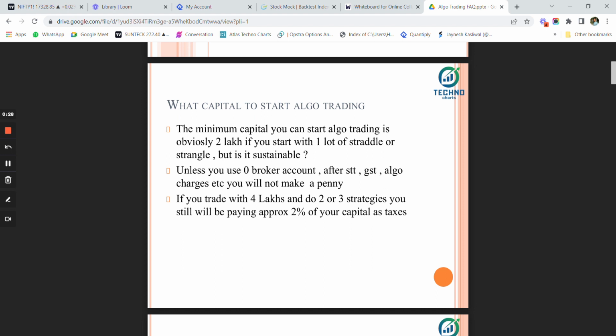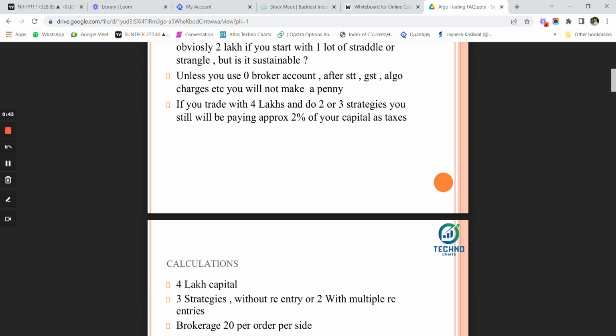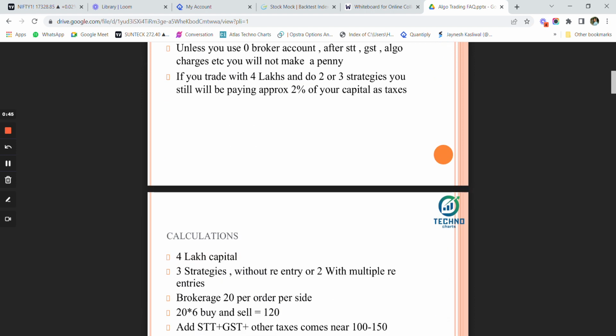You will still not be able to make any kind of money because all your profits will go into these charges. So if you trade with 4 lakh capital and do 2 or 3 strategies also, you will be paying approximately 2 to 3% of your capital as your taxes, brokerages, different charges and all.